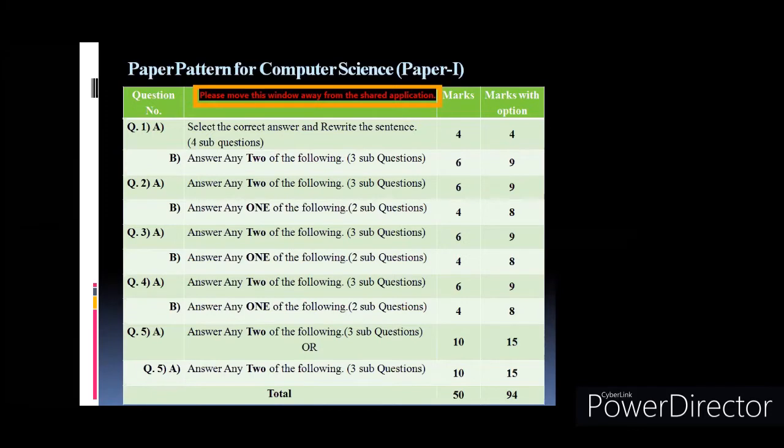Now in case of C++ programs, they can ask you the program and they'll ask you the values after executing that program. That means you should write the output of that particular program. So generally the output values will contain five different variables' values, and then you have to write the correct values of that variable after execution. Or else they'll give you the aim statement, the program statement, and to fulfill that particular aim, you have to write the program.